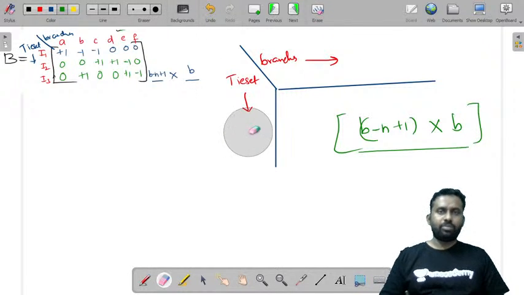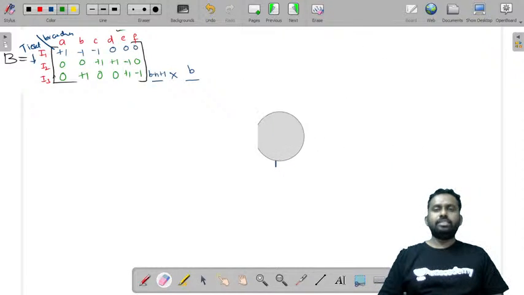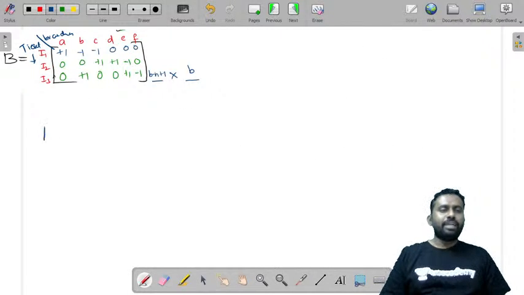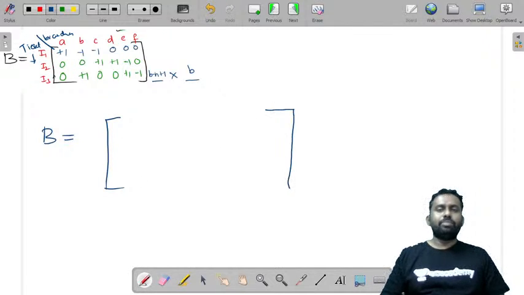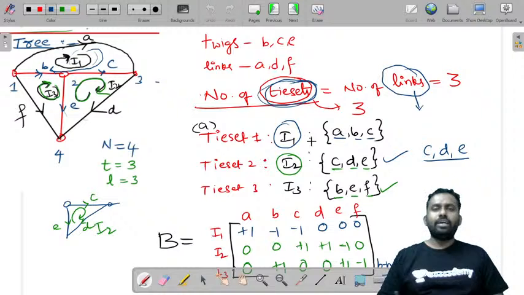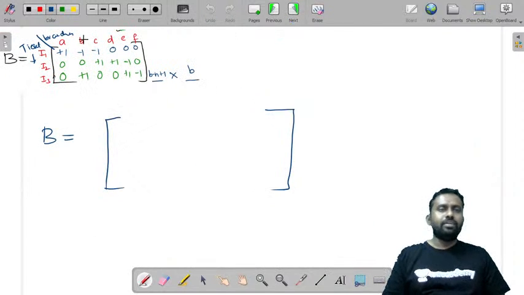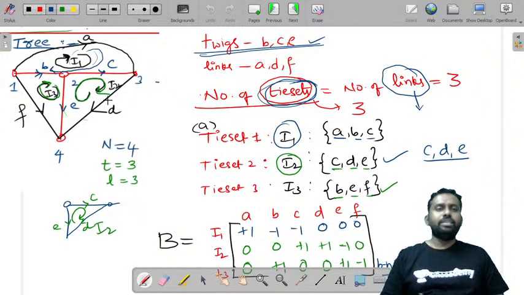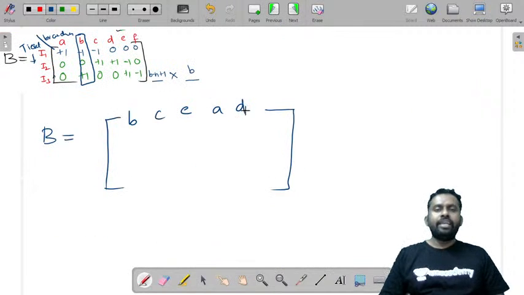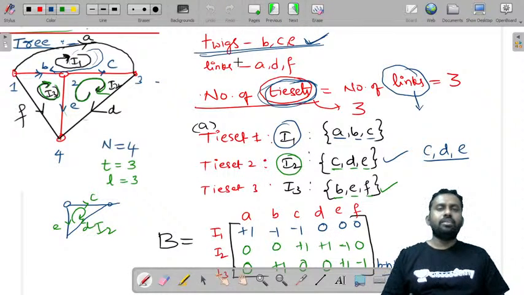You just need to remember that once again. Now from this matrix, let us write b as links and twigs separately. What are the links in this? What are the twigs? Let us write twigs and links separately. Let us first write twigs, B, C, E. So first I'll write the B column. B, C, E are twigs. A, D, F are links.